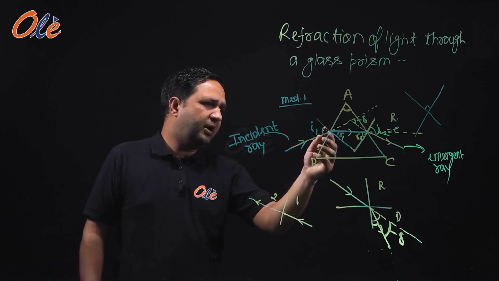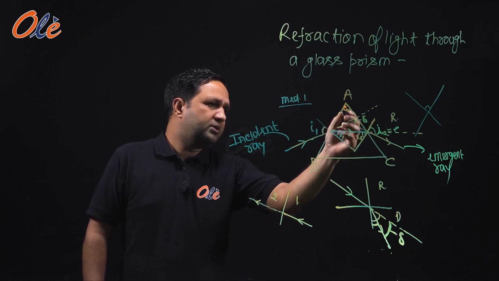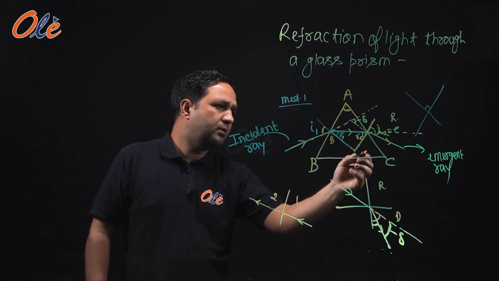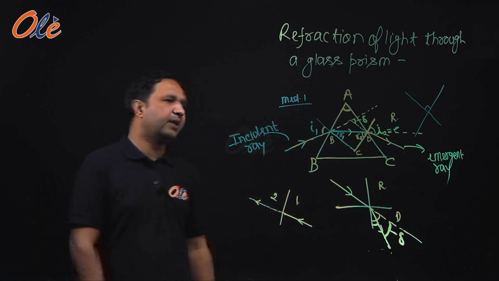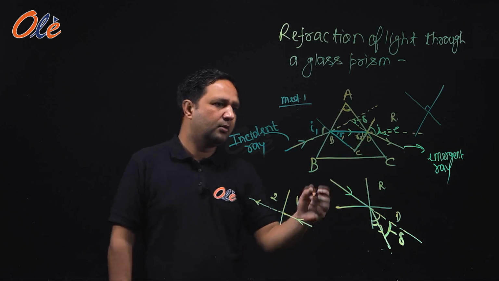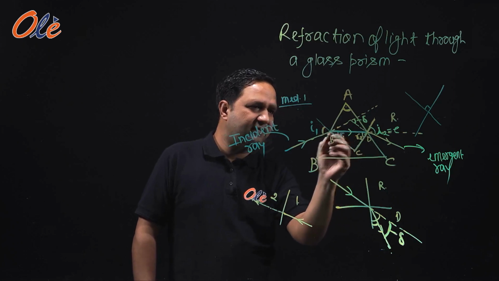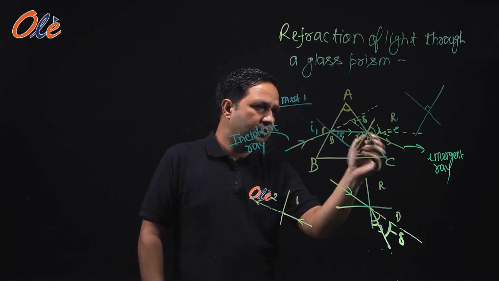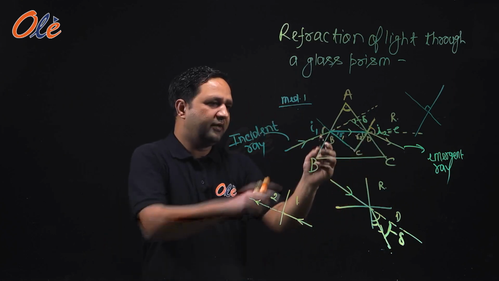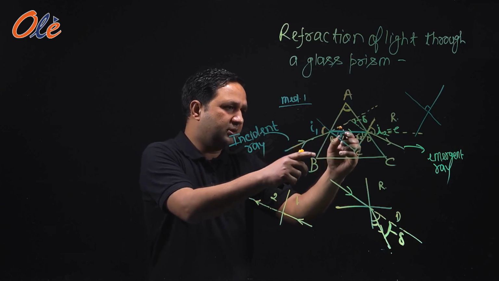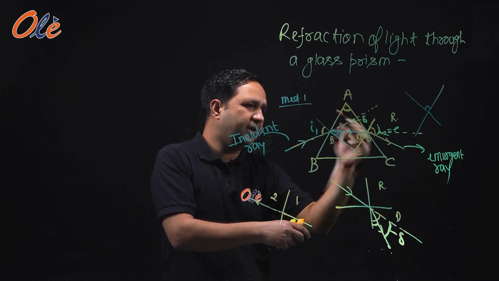Here we are taking I1. This A, B, C, D. A, B, C, D are making a quadrilateral where this angle is I1, hence this angle will also be I1. This angle is I2, hence this angle will also be I2. Are you getting it?